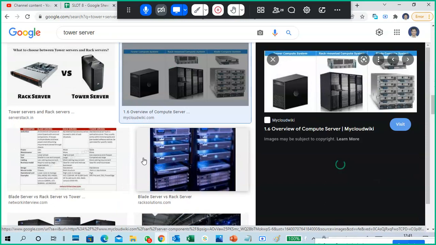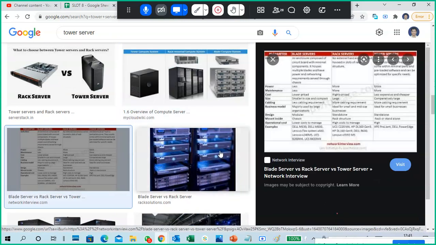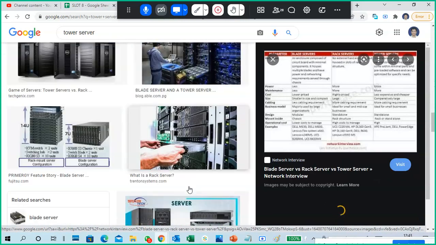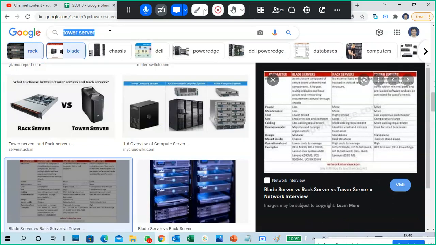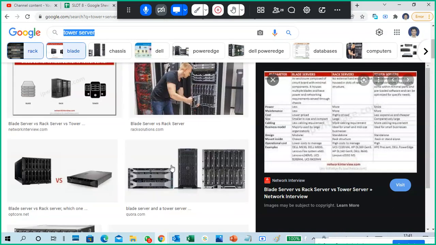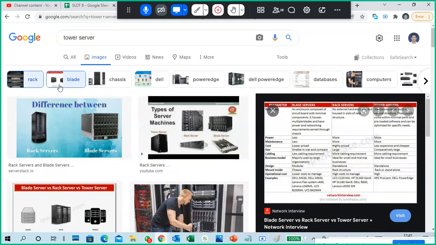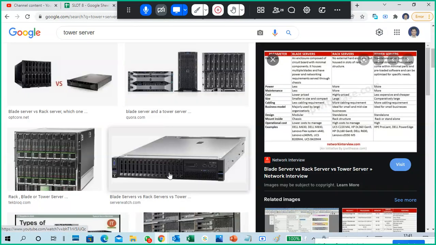Sir, you are showing so many pictures by clicking very fast. Don't worry, very simple. Put it in Google: tower server, blade server, rack server, okay, and then go to the images. You can also see.